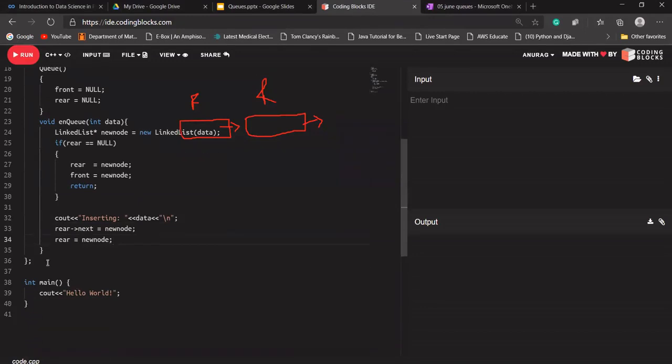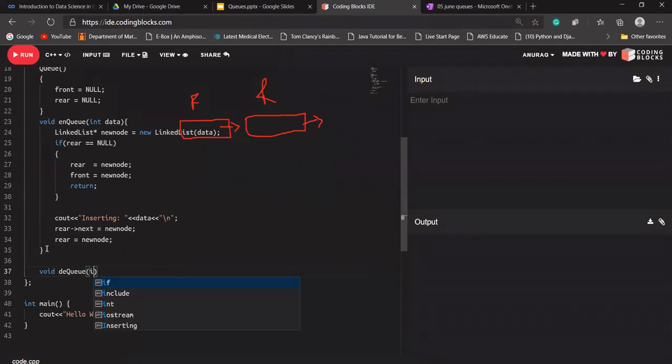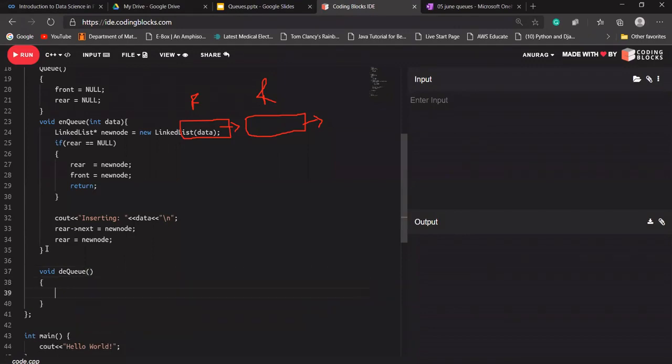Okay, let's say I'm designing my dequeue function here. Dequeue will not take any argument. Let's say I have to first check whether our rear is null or not. If our rear or front is null, what does it mean? We can write rear or front here, it does not matter, because if rear is null, front will obviously be null.